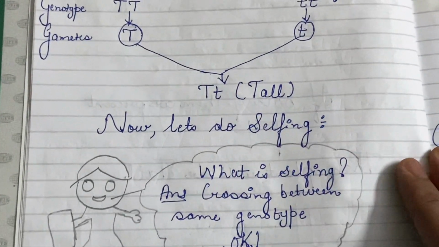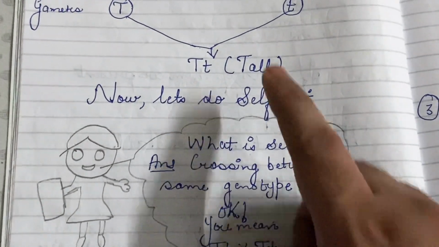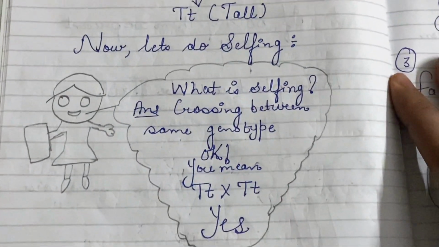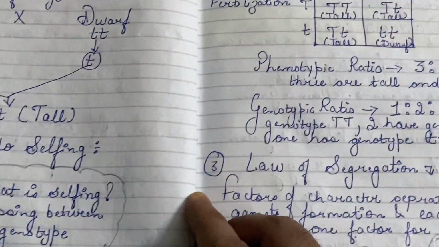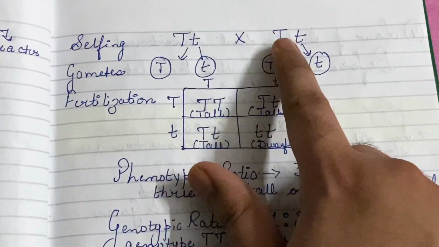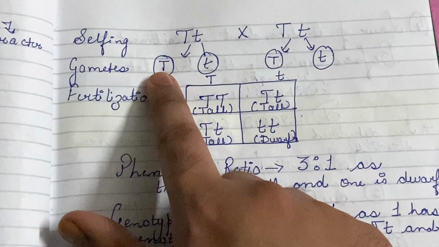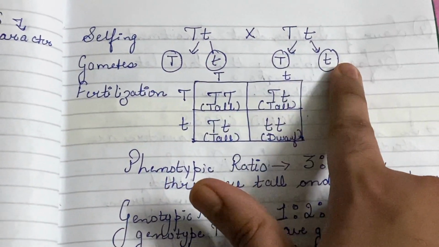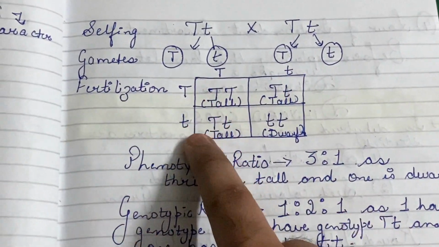Now, when we do selfing, meaning crossing between the same genotype, capital T small t into capital T small t, this is known as selfing. So if we do selfing of capital T small t into capital T small t, then we will have gametes as capital T, capital T, small t, and on fertilization, we will get the following results.